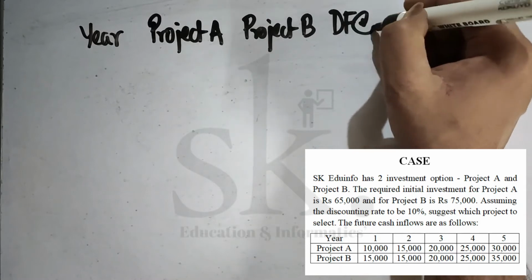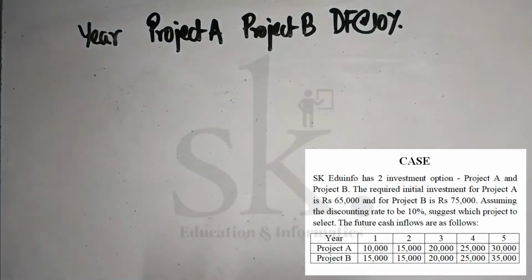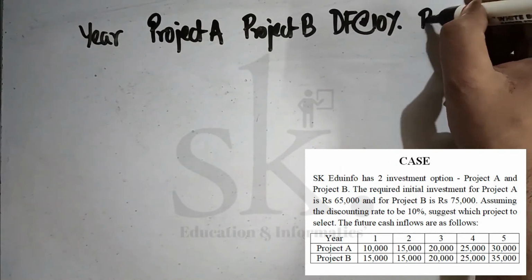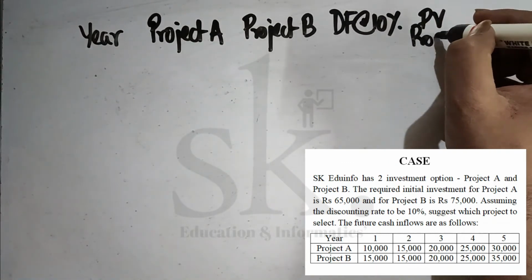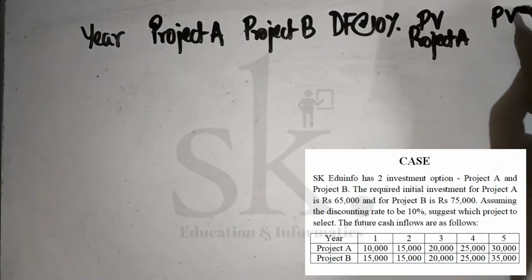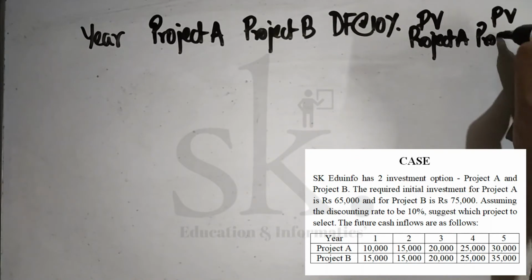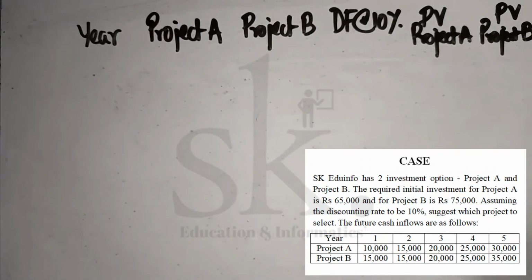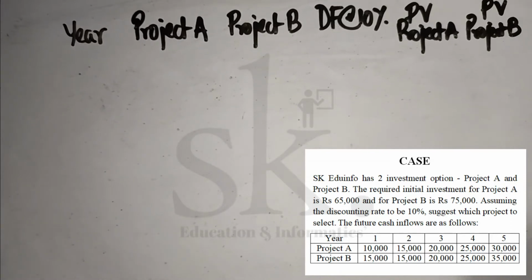So the discounting factor is at the rate of 10%, and we require to convert it to a present value for project A and present value for project B.